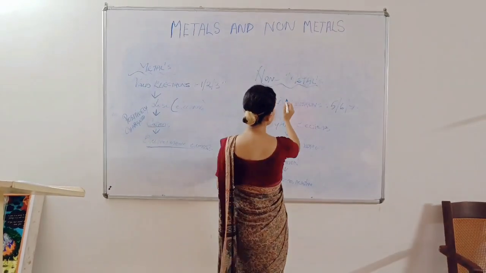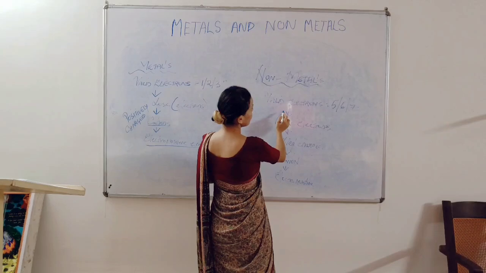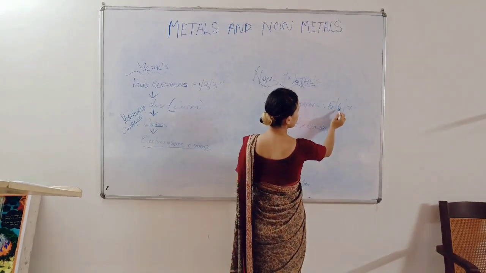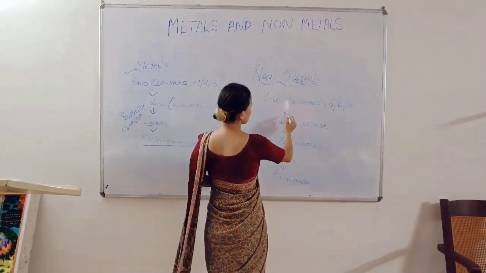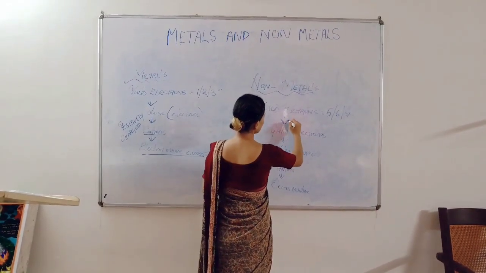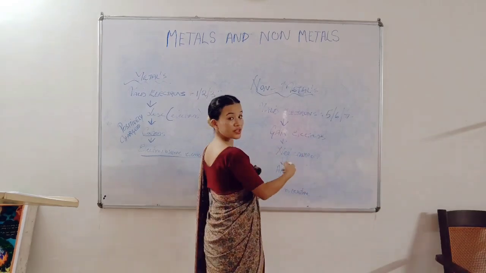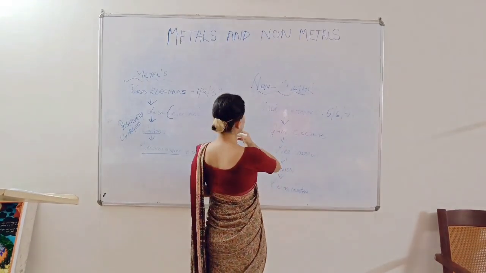Next, we have nonmetals. For nonmetals, the valence electrons are 5, 6, and 7. What do these nonmetals do? They gain electrons. They do not lose like the metals.